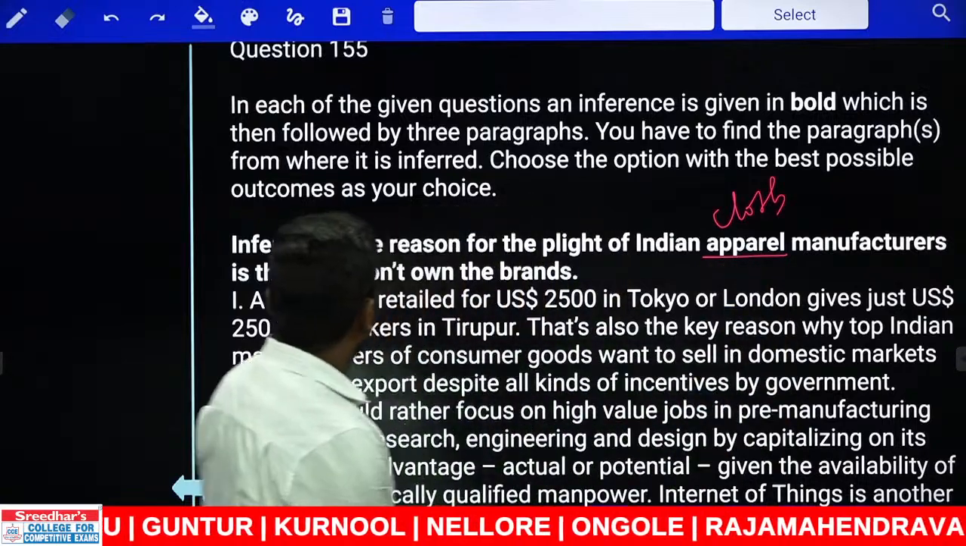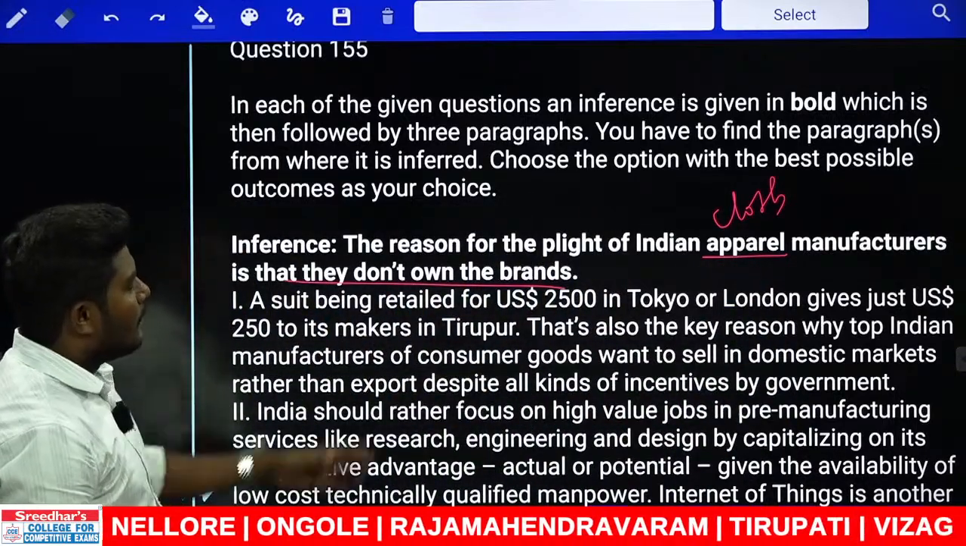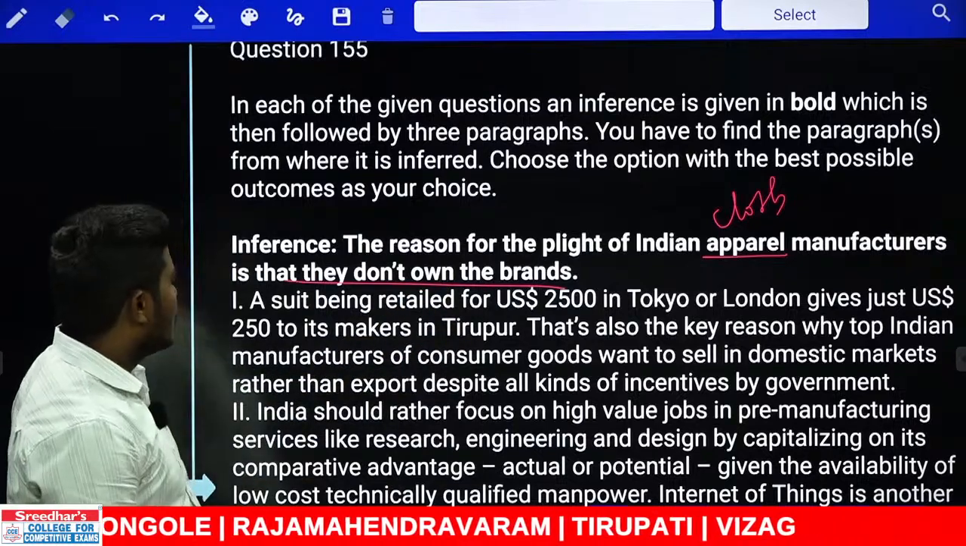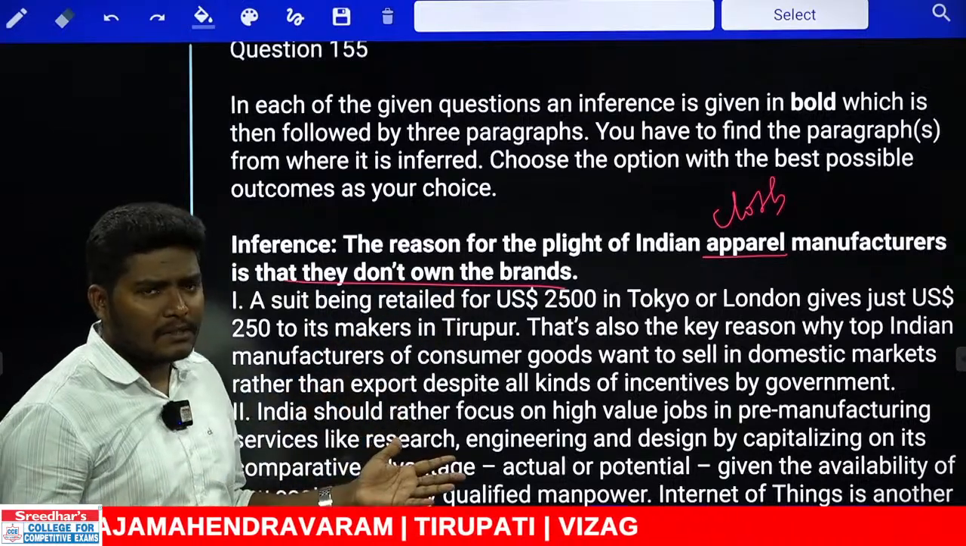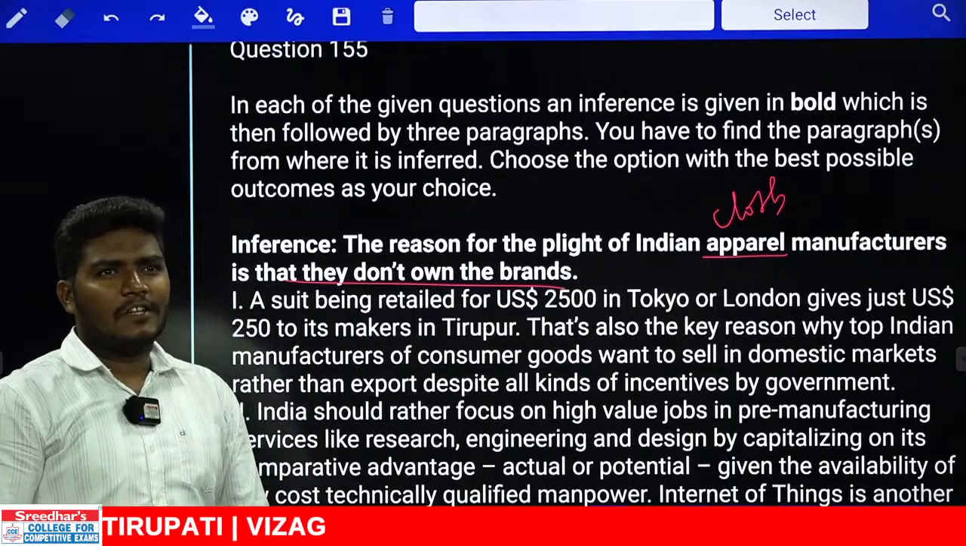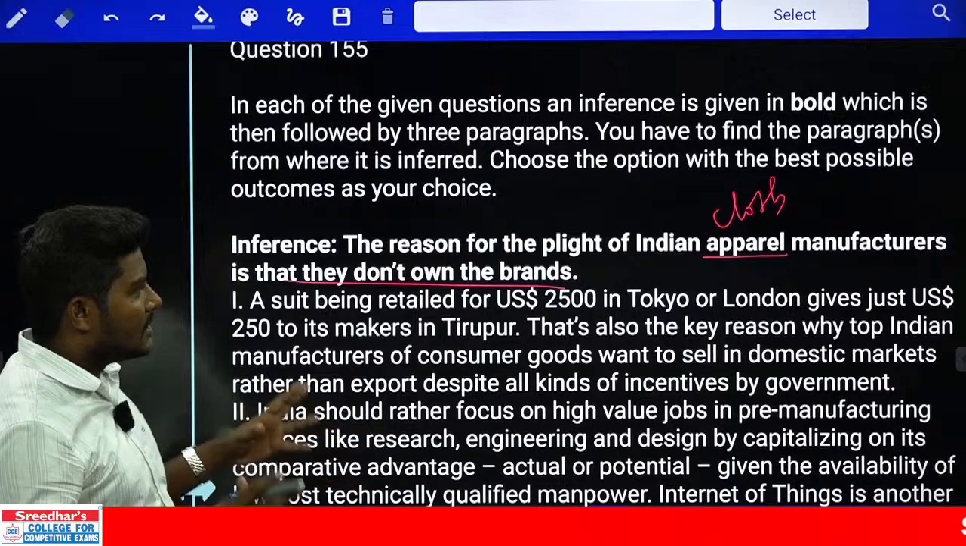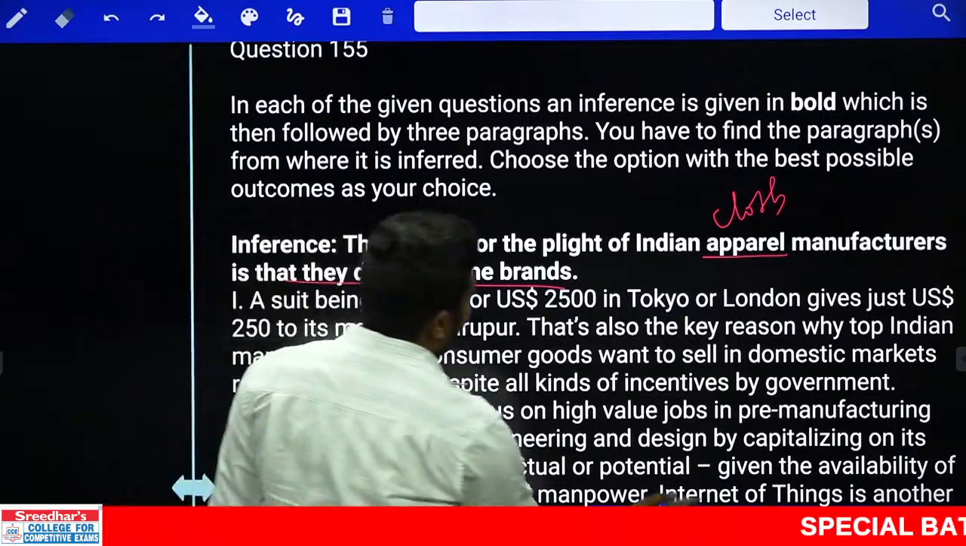The problem of Indian cloth manufacturers is that they don't own brands. The problem of Indian apparel manufacturers is that they don't have any brands. There are many manufacturers, but what happens is they make the brands of some other people. They themselves don't have the brands. That is a problem. Okay, now look at this case.